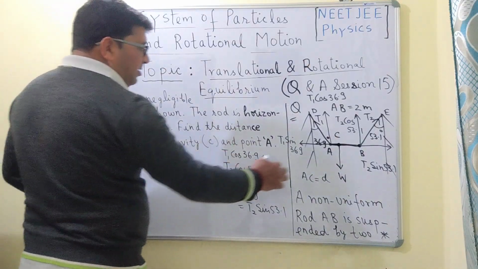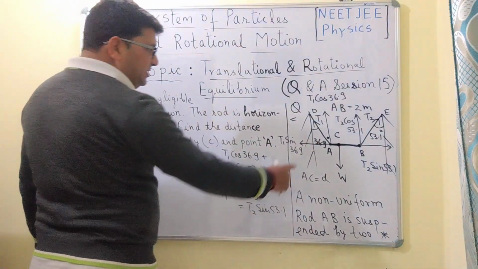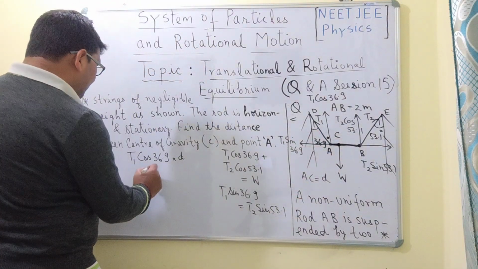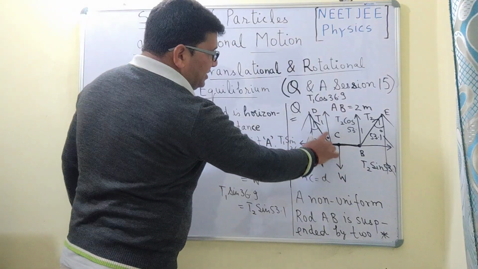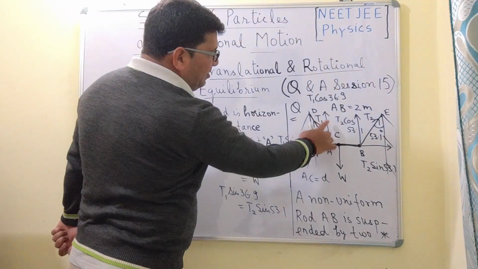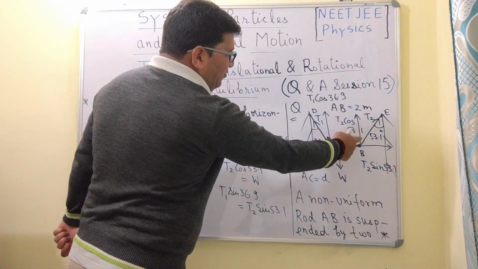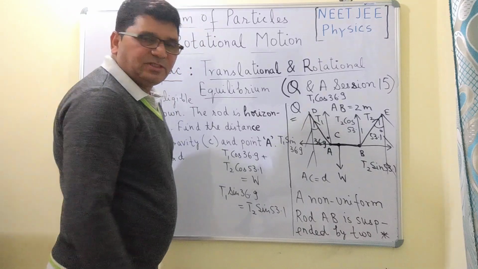And now the torque because of this weight component will be equal to 0, because here the perpendicular distance is equal to 0. This T1 cos 36.9 will be producing the torque in the clockwise direction, and this T2 cos 53.1 will be producing the torque in the anti-clockwise direction.